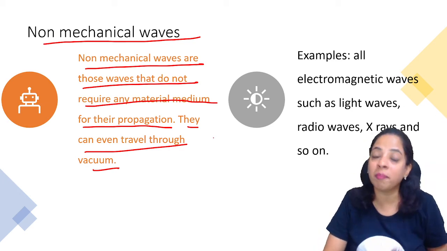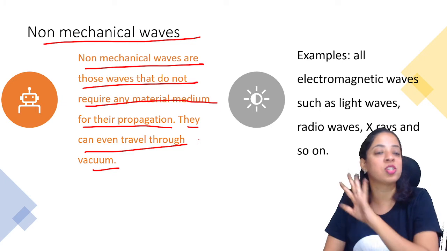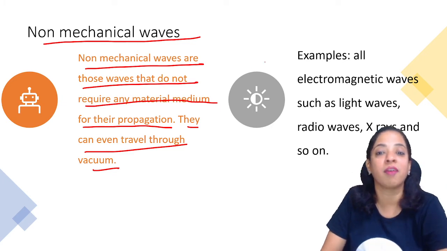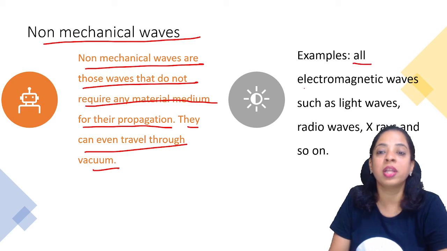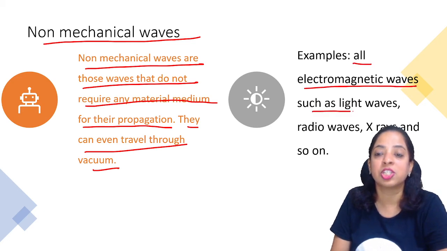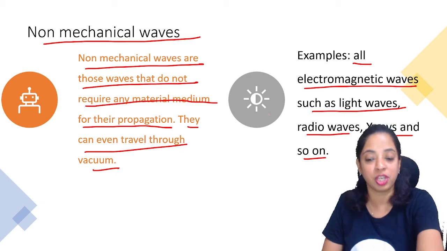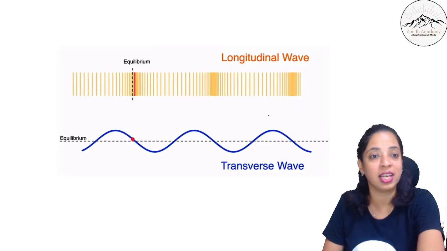So light is a non-mechanical wave because it does not require any material medium for its travel. For example, all the electromagnetic waves such as light waves, radio waves, X-rays and so on do not require a material medium for their propagation. I hope both the things are clear.